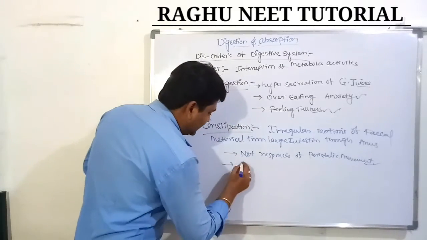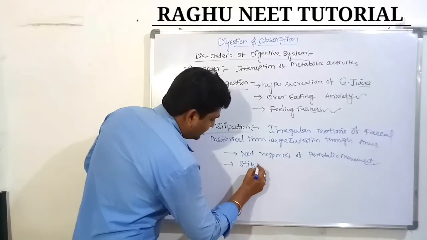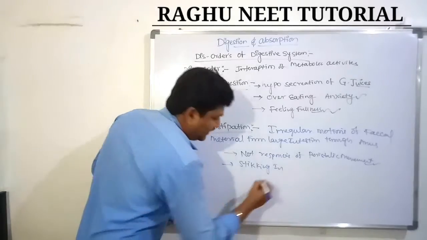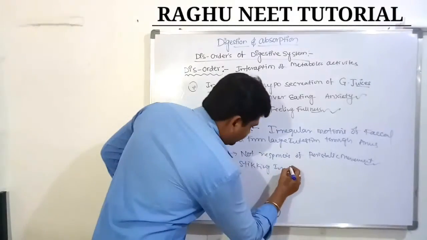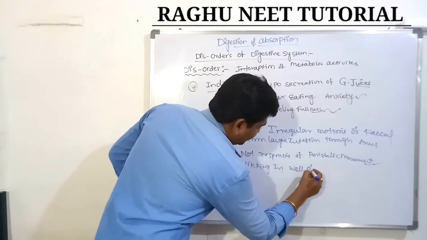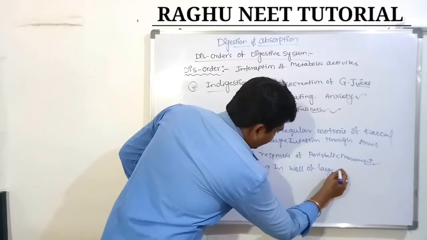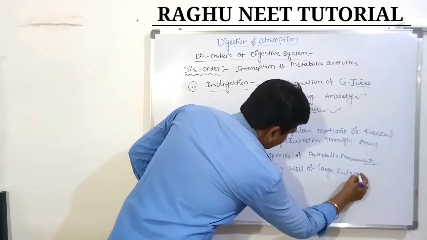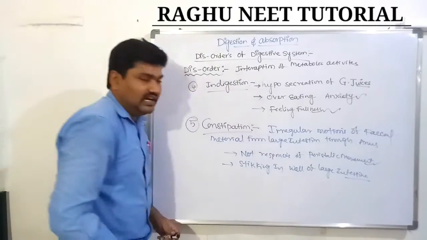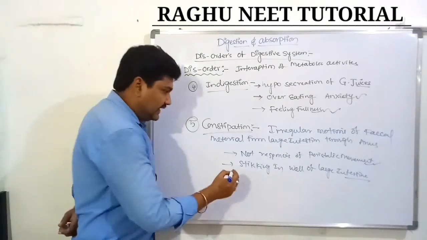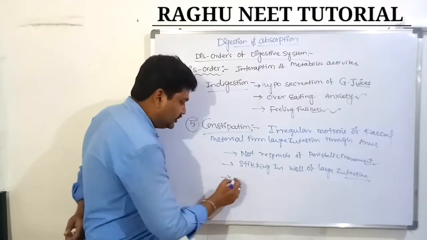They stick to the wall of the large intestine. This condition leads into constipation.